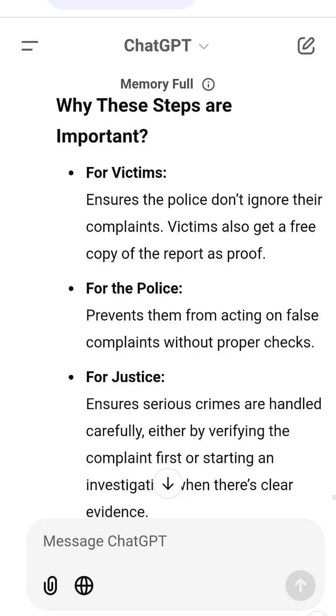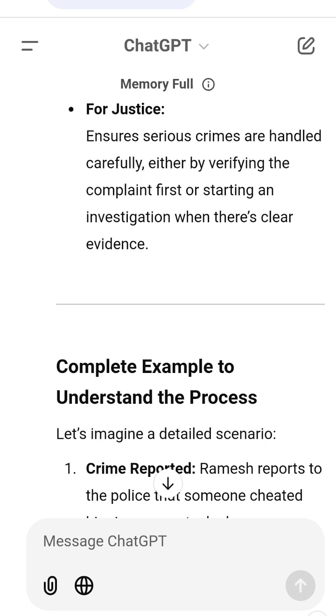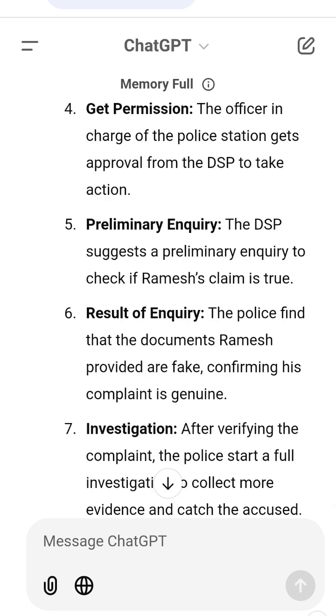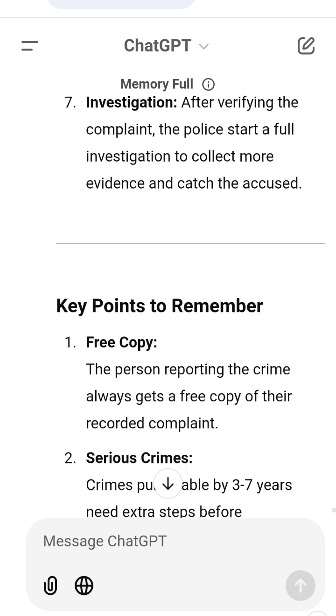Key points to remember. 1. Free copy. The person reporting the crime always gets a free copy of their recorded complaint. 2. Serious crimes. Crimes punishable by 3 to 7 years need extra steps before investigation. 3. Permission. The officer must get approval from a senior officer before acting. 4. 2 options.